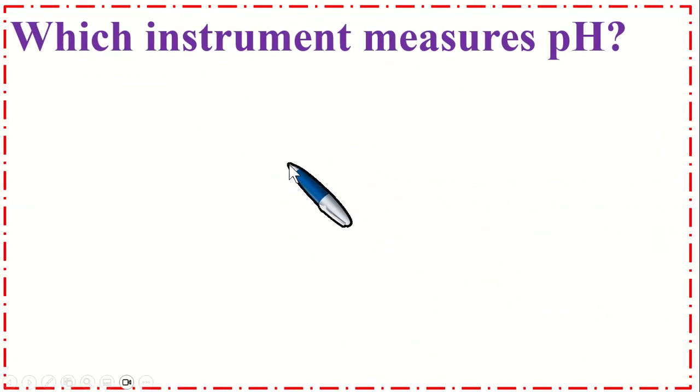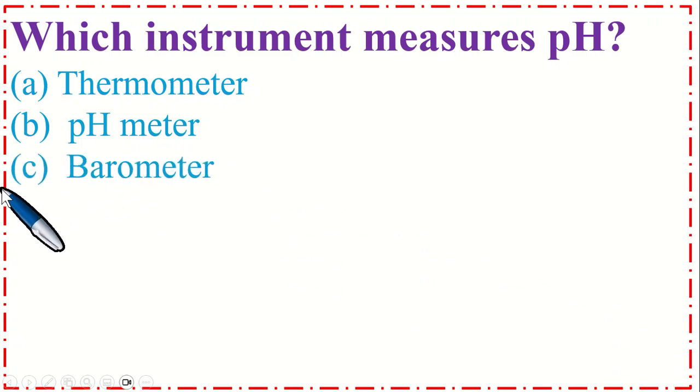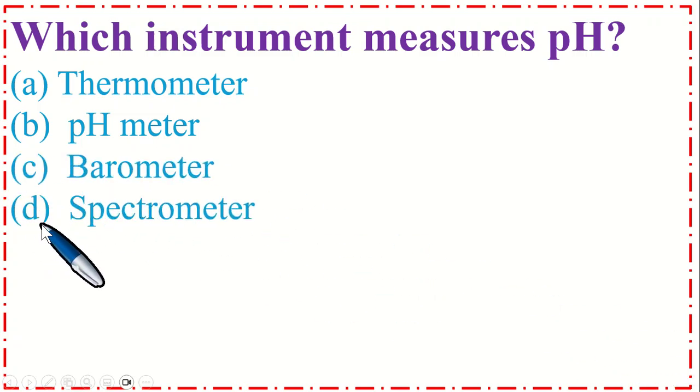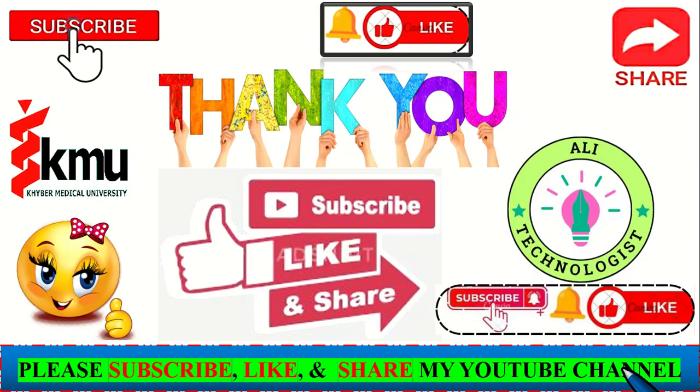So this is the last MCQs. Which instrument measures pH? Option A, thermometer, B, pH meter, C, barometer, and option D, spectrometer. So the correct option is B, pH meter. Explanation is a pH meter measures hydrogen ion concentration to determine acidity or alkalinity. Thank you for watching my videos.